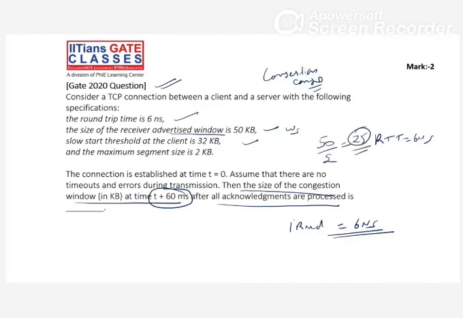Normally we do it like this, but here the threshold is given, so they can change it. That's the question, and the maximum segment size is 2 kb. Right, guys, you have 5 minutes. Try this one. This is a 2 marks question.